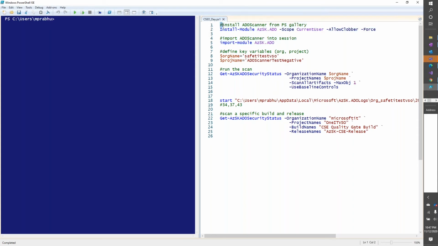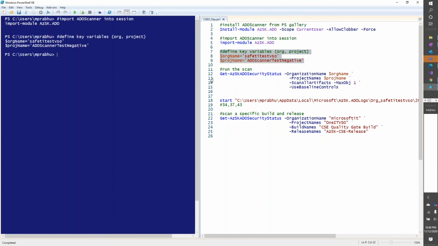The first command installs the module on my machine. I have already done that, so I'll skip that. In PowerShell, it is all about importing script into memory, so that's what this command does. I just ran that. And then I'm just setting up a couple of variables that will define what I want to scan: which organization and which project. This is a dummy project where things actually fail by intent, right?